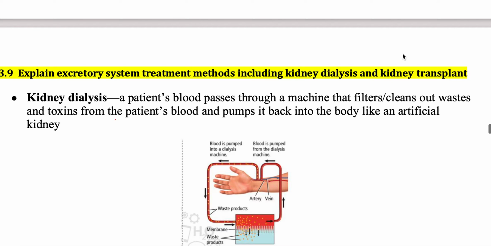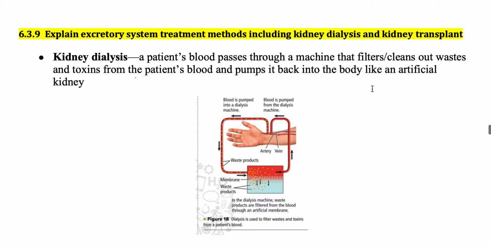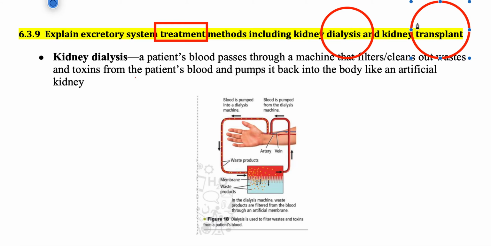Now, if someone has a kidney disorder, the kidney is malfunctional or is not working properly, they need to treat it. So what are the treatment methods? We have two main treatment methods. Number one, dialysis, and number two, transplant. So we have kidney dialysis and we have kidney transplant. So let's just discuss kidney dialysis.